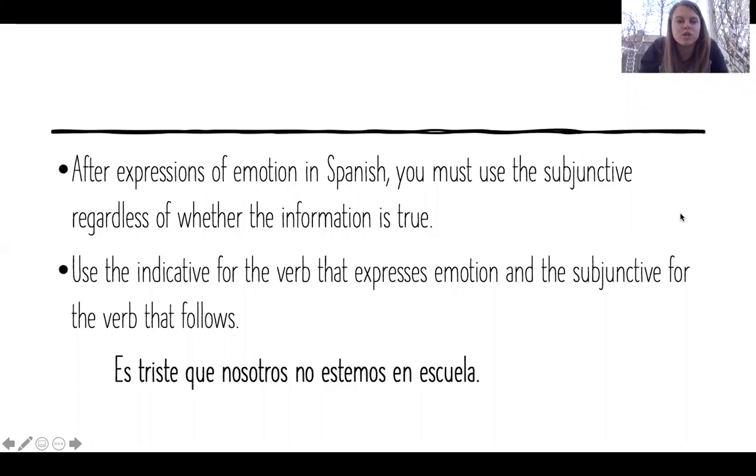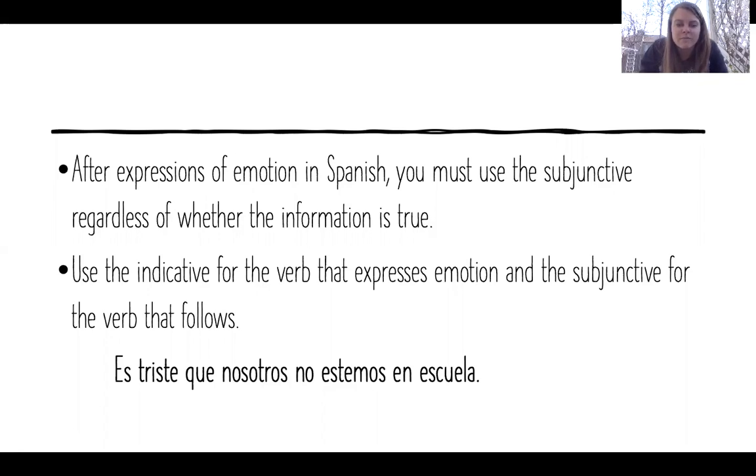We've been using the subjunctive with things that we're not sure if they're true or not sure if they're going to happen or not. But here we're using it with emotions. So use the indicative for the verb that expresses the emotion and the subjunctive for the verb that follows, very similar to what we've been doing. So the beginning of the sentence is indicative, the second half of the sentence is subjunctive.